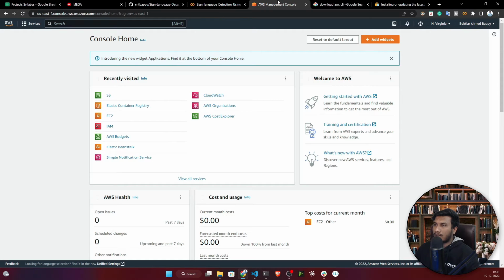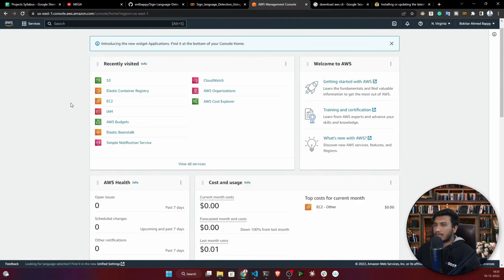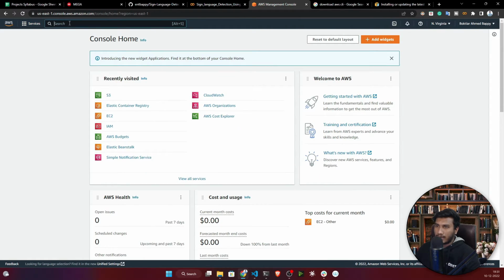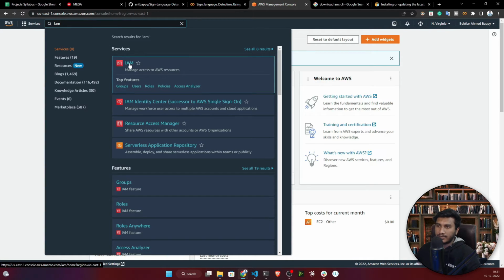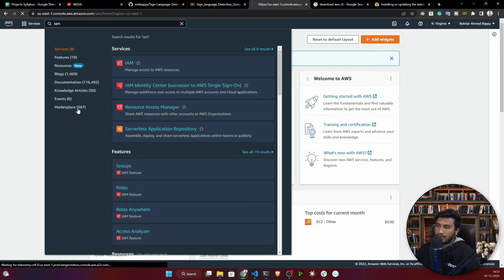Now I will log in with my AWS account. I'm expecting you already have your AWS account. If you don't have one, try to create one. I think you need to add your credit card there, but at least do it. Here first of all you need to search for IAM, identity access management. Just go here. First of all I'm going to create one user.